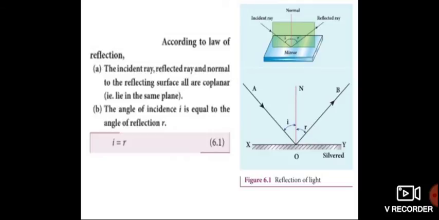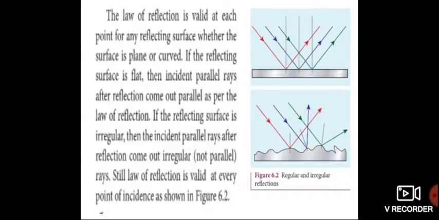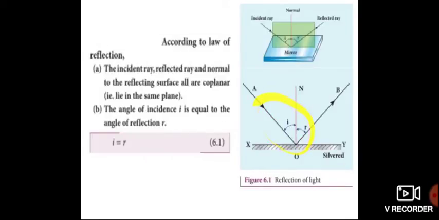This is the first point of the law of reflection. Second point: the angle of incidence i is equal to the angle of reflection r. Always i is equal to r. These are the laws of reflection.